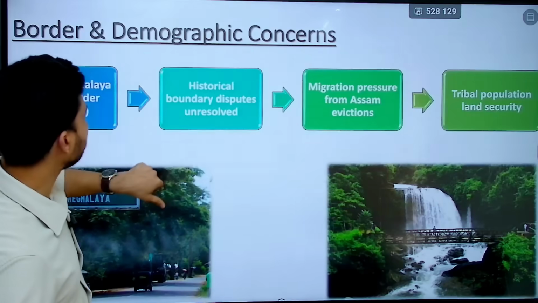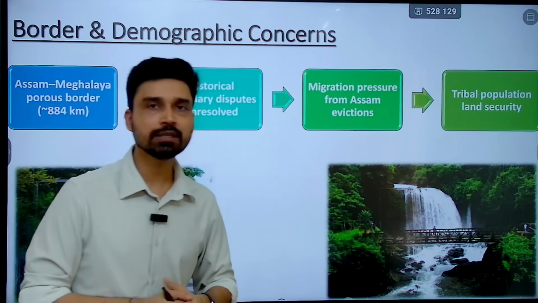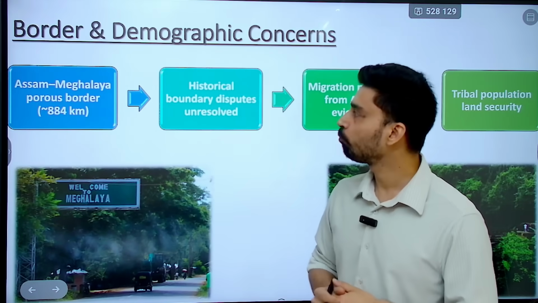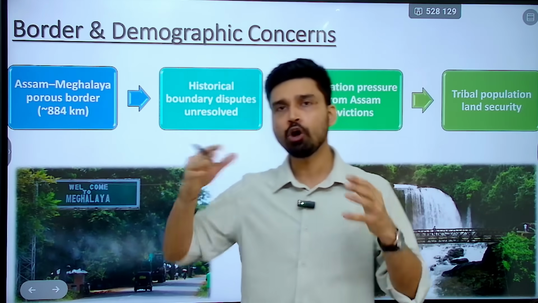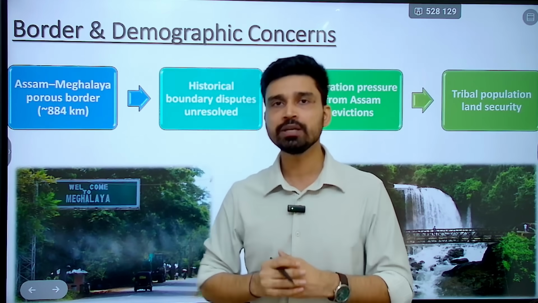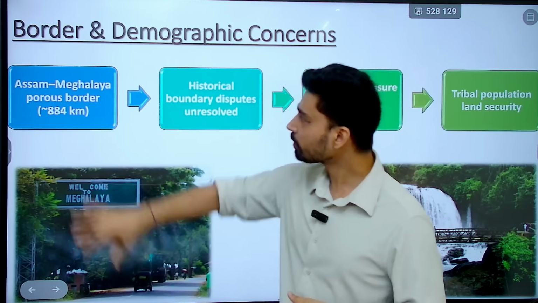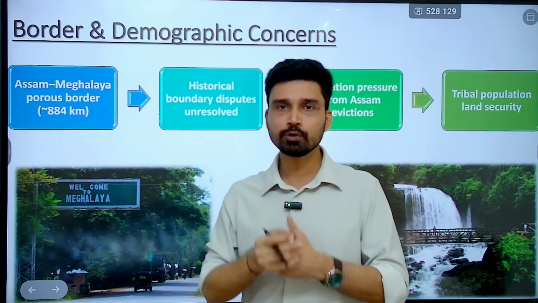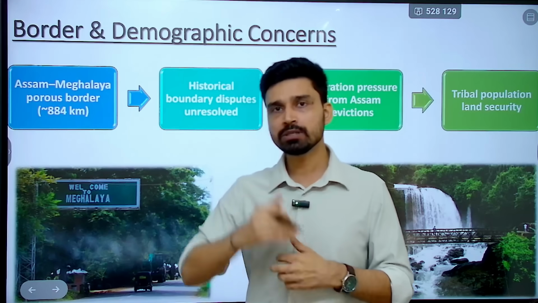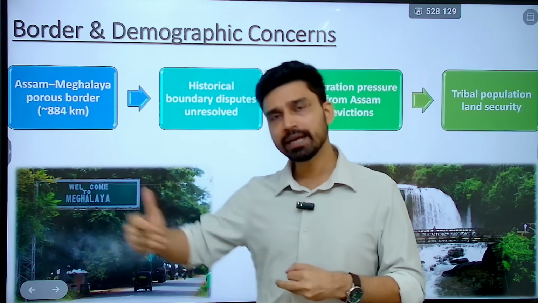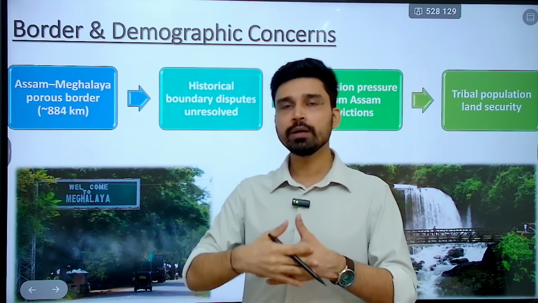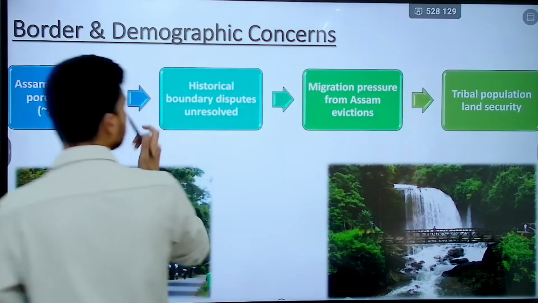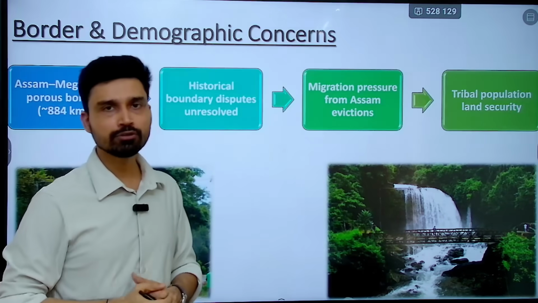Now, we also have to understand that the border and demographic concerns are genuine concerns coming from the Meghalayan citizens, the Meghalayan people. For example, as we discussed, Assam shares a long border with Meghalaya. It is surrounding Meghalaya from all three sides, and, more interestingly, this is an example of a porous border. Almost 900 kilometers of the border that we have is porous. Porous border means it can easily be crossed because it is made up of dense forest, hill areas, riverine ecosystems and all that. Thus, management of this border becomes quite difficult, and there is also a historical boundary dispute that is unresolved between the two states.